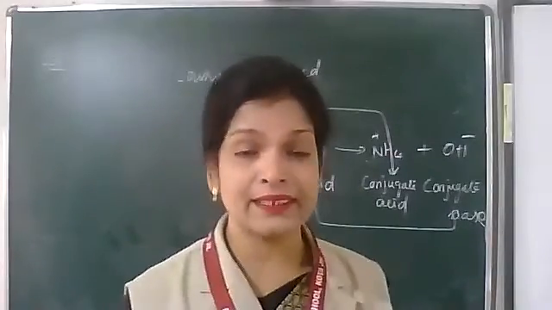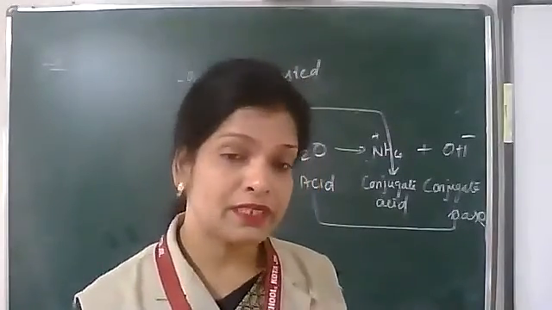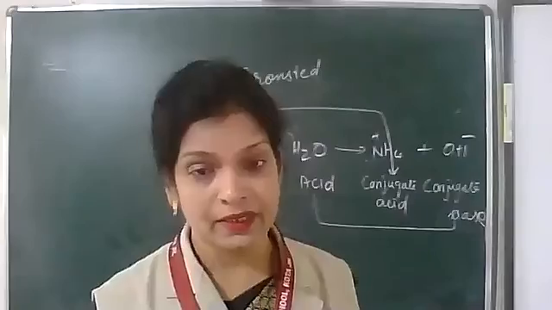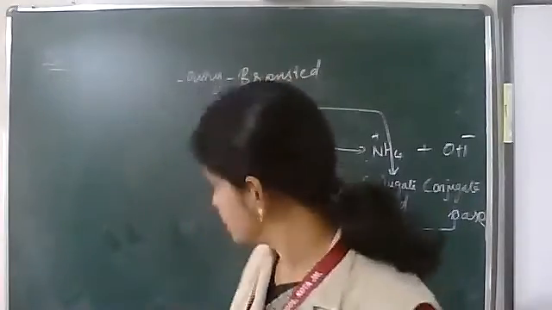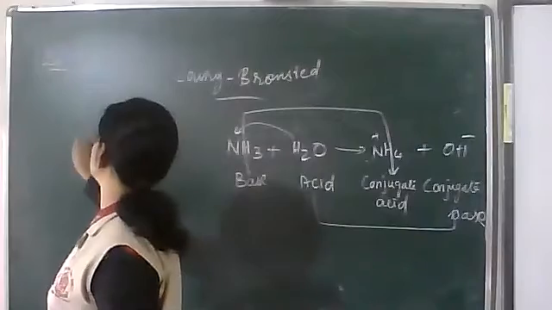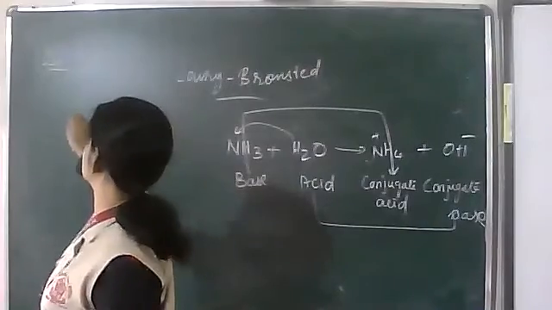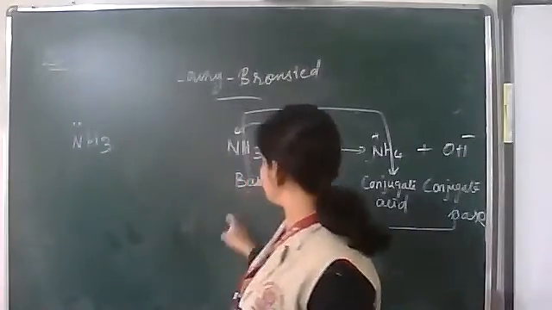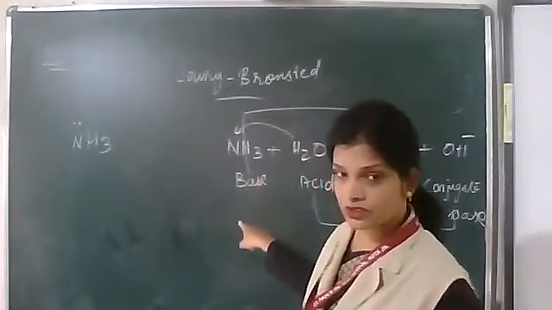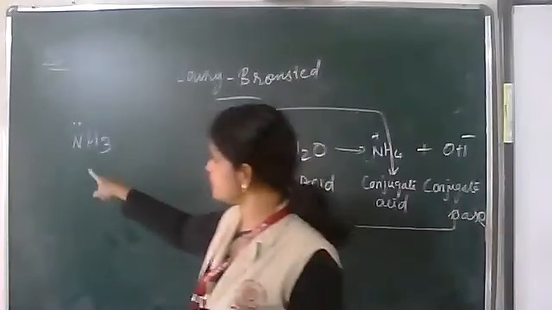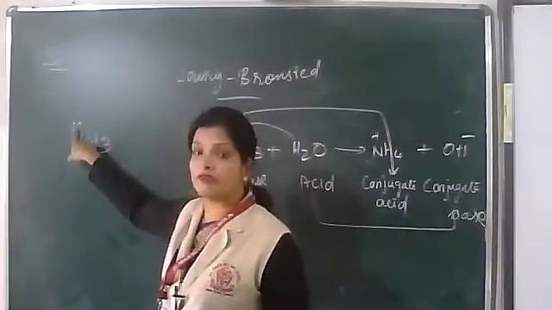Now, Lewis acid and Lewis base. First, let me tell you what a Lewis base is. A Lewis base is a species which can donate a pair of electrons. So NH3 is a Lewis base. I said NH3 is a Bronsted base, yes, and it is a Lewis base in terms of this pair of electrons.